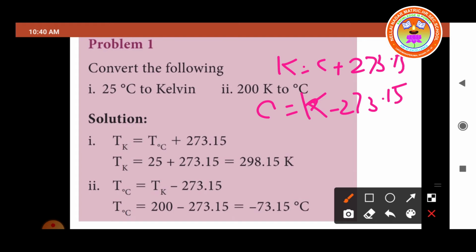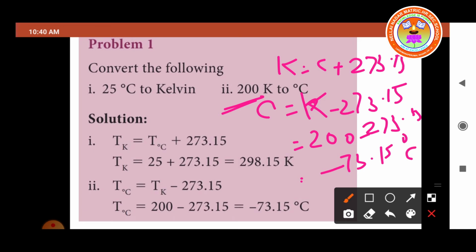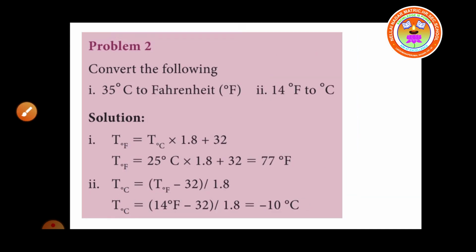Here the value given is 200 Kelvin. So 200 - 273.15 = -73.15 degrees Celsius. If you know the formula, you can do the problems also. What is the formula? K = C + 273.15. Do you understand, children?